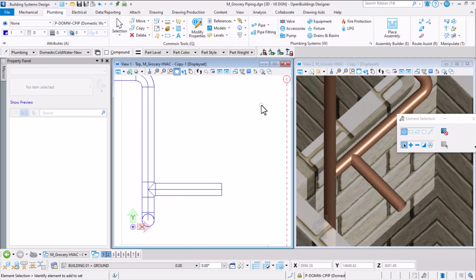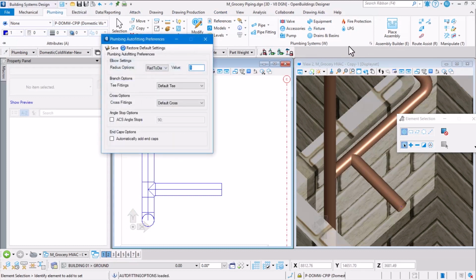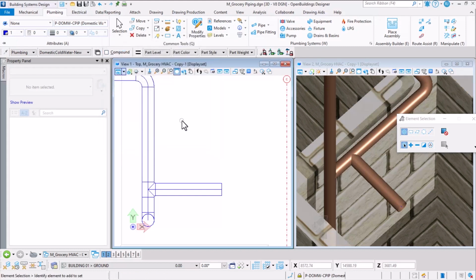So now revisiting the auto fitting preferences, you don't have to restart OpenBuildings for this actually. So come back to the auto fitting preferences. So now we see here that the new fitting we have added to the code is available, right? So that's where we add to the preferences. So now we can set here the default T has to be the BMPT, which is 100 mm. So we need to remember to save this preferences. So hit save. So the preferences has been saved.